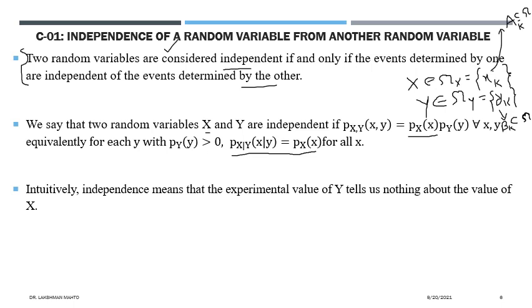Coming further, intuitively, independent means that the experimental value of Y tells nothing about the experimental value of X. That means once you observe the experimental value of Y, it is not going to provide any information regarding the values of X. That is the intuitive meaning of the notion of independence.